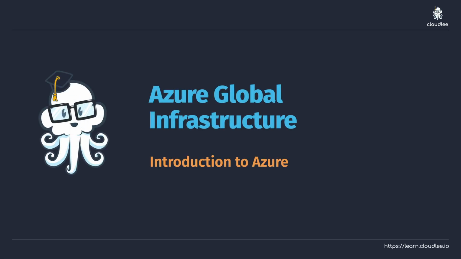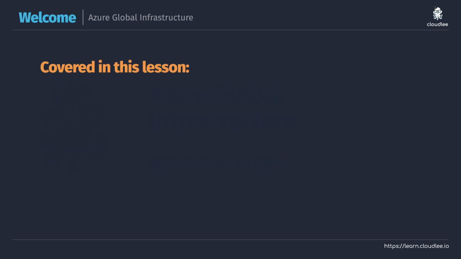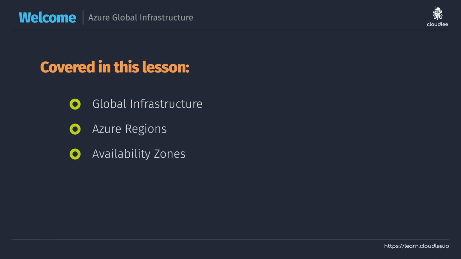In this lesson, we're going to talk about Azure's global infrastructure. So we'll get started talking about what the global infrastructure is and what sort of benefits it provides. Then we're going to talk about two really important building blocks, Azure regions and availability zones, that you're going to be using when you deploy any service within Azure.